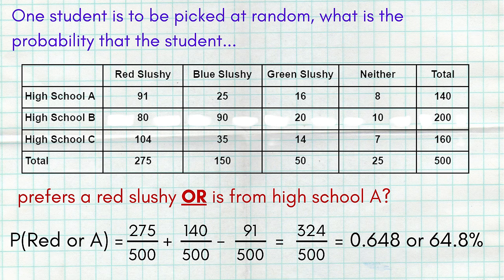See, 91 kids were counted amongst the 275 that like a red slushie, and 91 kids were also counted amongst those that are from high school A. Those 91 kids that both are from high school A and love red slushies deserve to be counted, but they don't deserve to be double counted. So that's why we subtract away the overlap. Again, we're not getting rid of them, we're just preventing them from being double counted. So once we do the math, we already have a common denominator. It's pretty simple, 324 out of 500, or 64.8%.